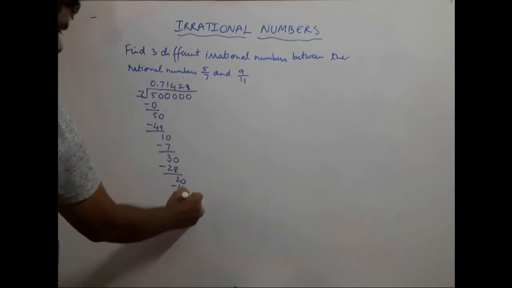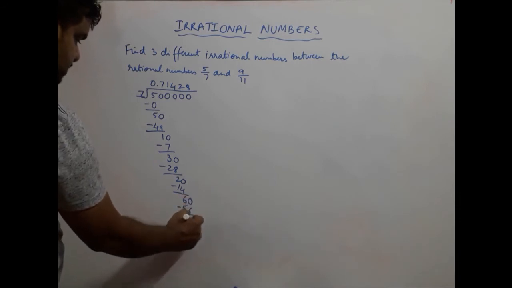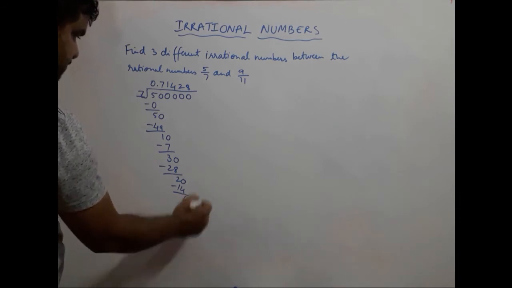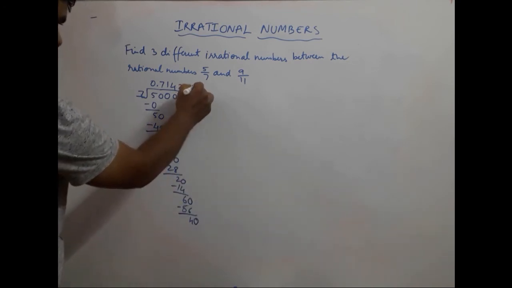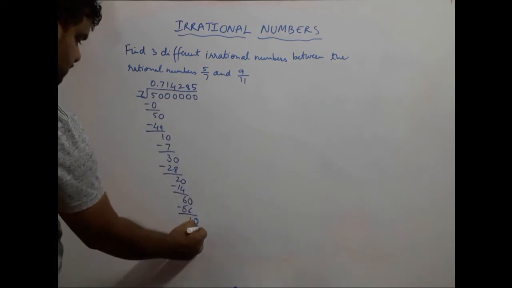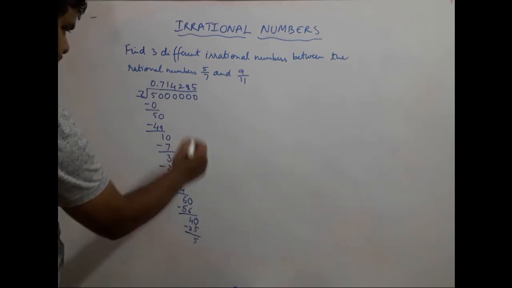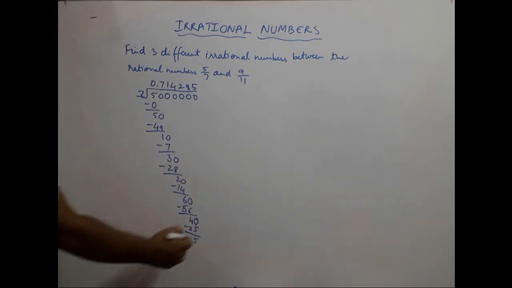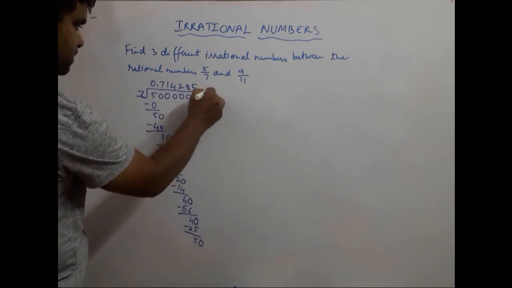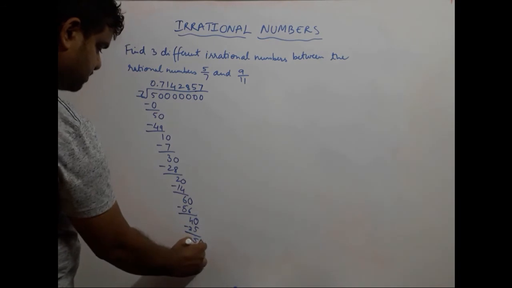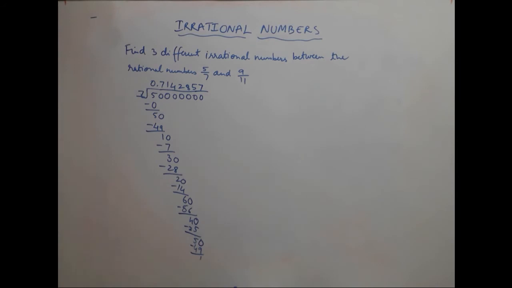7 8s are 56, 60 minus 56 is 4, okay? Put a 0 over here, bring it down. 7 5s are 35, 40 minus 35 is 5, and put a 0 here, then bring it down. And 7 7s are 49, 50 minus 49 is 1.